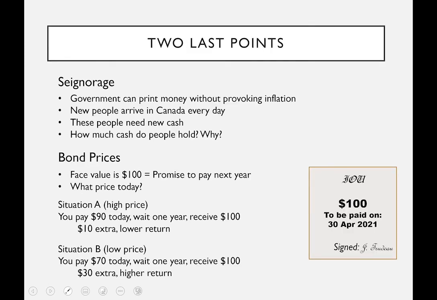I want to finish with two last points. They're important. Something called seigniorage. It is true, nonetheless, that a government can print money without provoking inflation. A way to imagine this is that every day in Canada, new immigrants arrive, and these people have to have some cash in their pockets. I don't know, the average Canadian may have $100, $200. Students typically have much less. And of course, with credit cards and debit cards now, people don't rely on cash as much as they did before. But because of this, the Canadian government can print new money and in effect sell it to people that will need it and hold it, and this does not cause inflation. This is referred to as seigniorage.